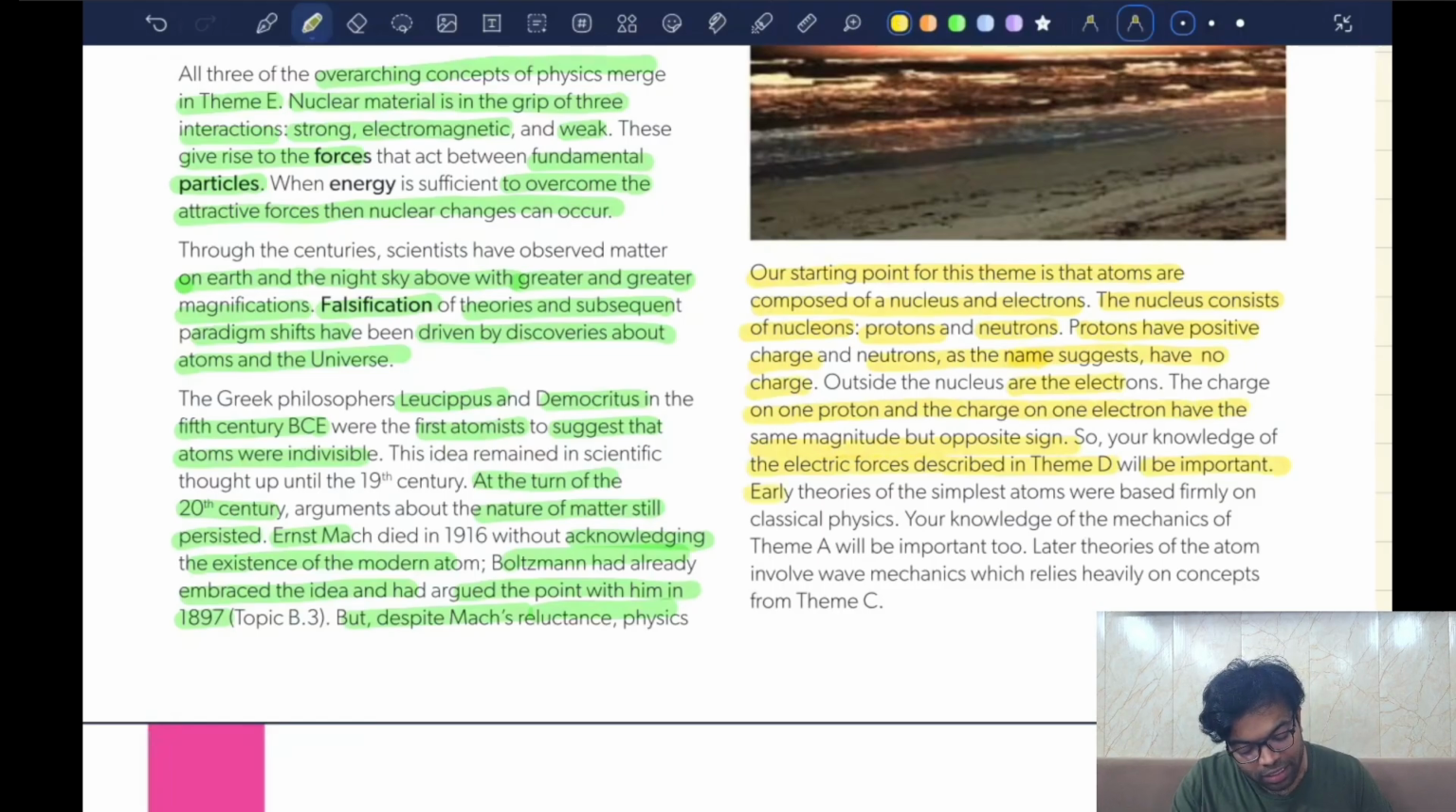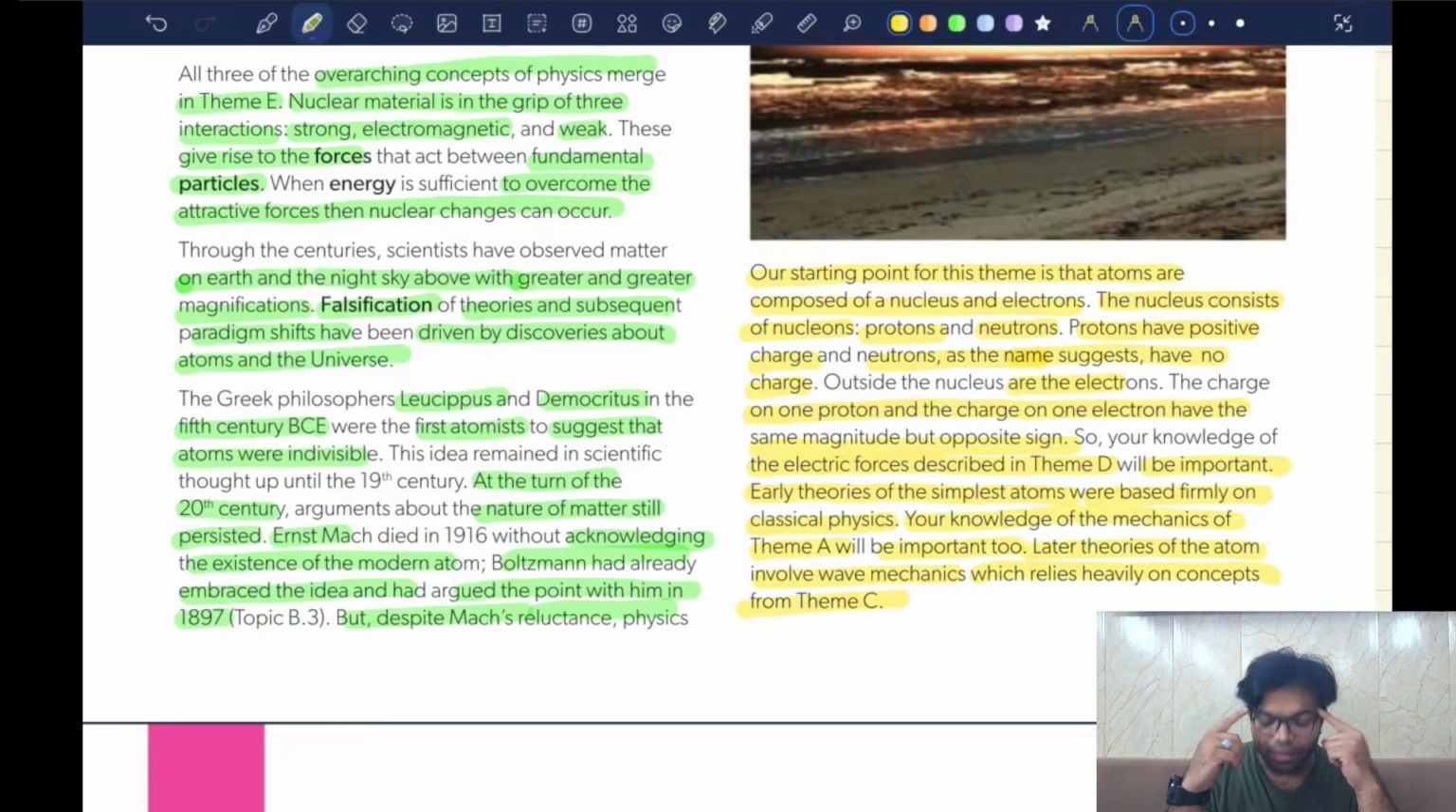Earlier theories of the simplest atoms were based firmly on classical physics. Your knowledge of the mechanics of theme A will be important too. Later theories of the atom involve wave mechanics, which relies heavily on the concepts from theme C. Now, in theme C, we learned something known as what? Wave equations, oscillations, right? We understood the various standing waves and all the other stuff.